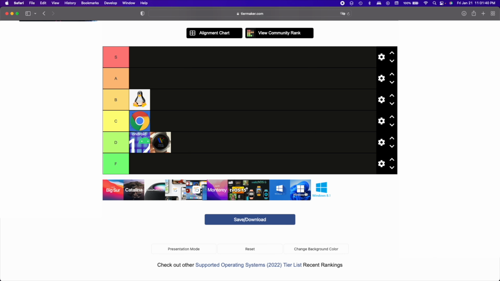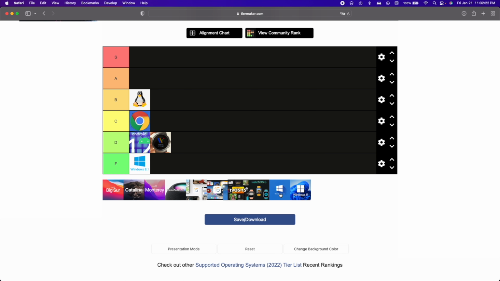Let's move on to the Windows operating systems. Let's start with the oldest one, Windows 8.1. I'm gonna put it down to F tier, mostly because it's not optimized for the mouse. It should have been optimized for the mouse. Just imagine macOS Big Sur on an iPad.